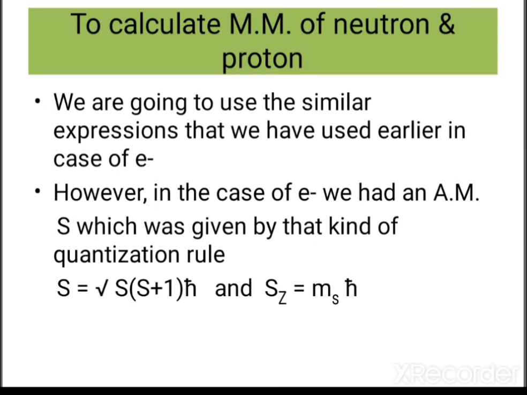If we want to calculate the magnetic moment of neutron and proton, we are going to use similar expressions to those we have already used earlier in the case of electron. In the case of electron, we had an angular momentum s, which was given by the quantization rule: s equals under root of s into s plus 1 times h cross, and s_z equals m_s h cross.